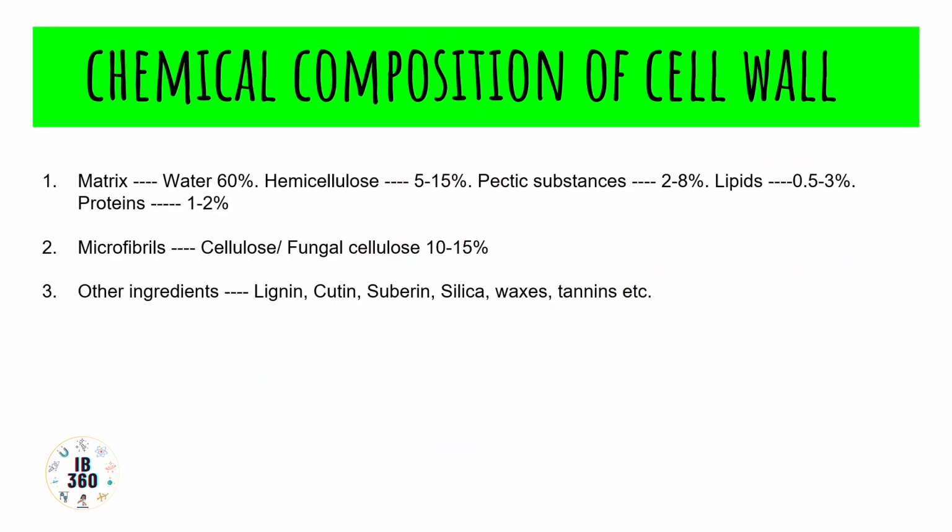Okay. Chemical composition of cell wall. Cell wall is mostly made up of water, but before that, you see there are three demarcations: matrix, microfibrils, and other ingredients.